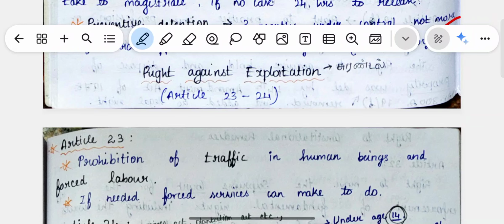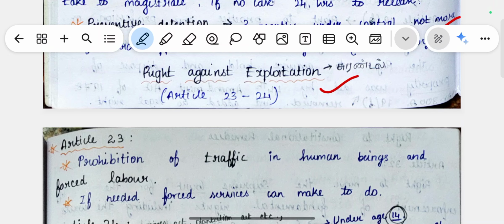Hi guys, so today we are going to see about the fundamental rights in our Indian Constitution. In the previous video we have seen the right to equality and right to freedom, and in this video we are going to see the remaining rights in the fundamental rights. So the first one is the right against exploitation.